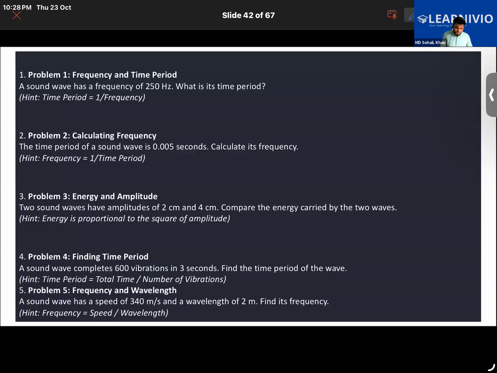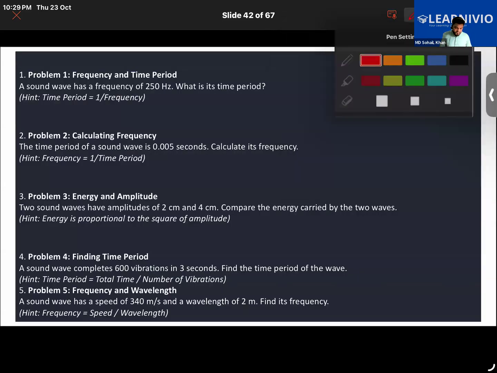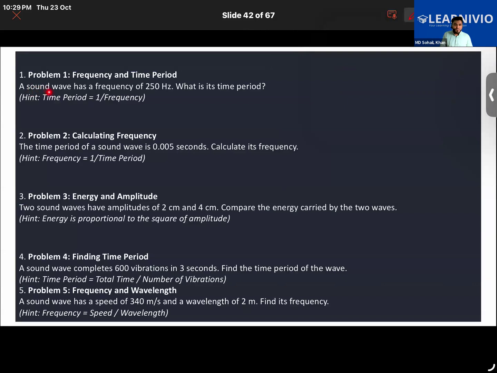Good. There were a few more questions that I think we'll do in the next class. Do the first question at least. A sound wave has a frequency of 250 hertz. What is its time period? Just 1 upon 250 simply.